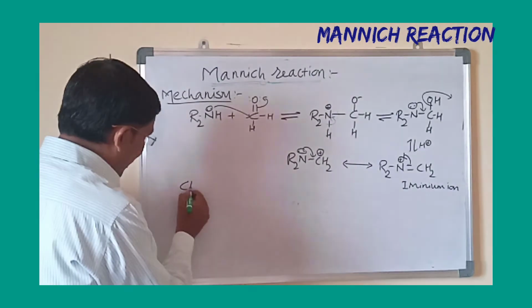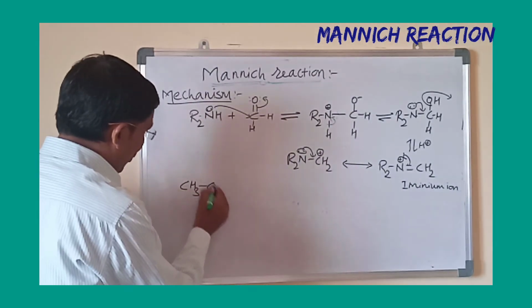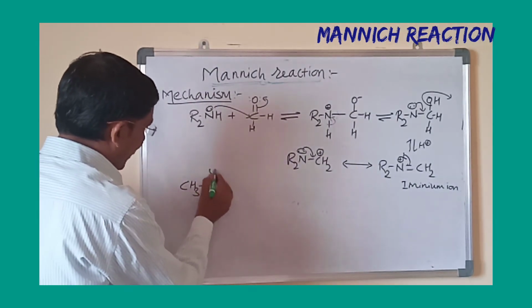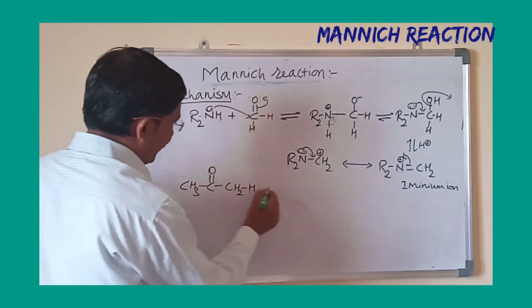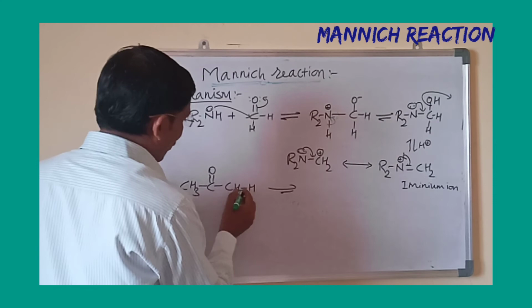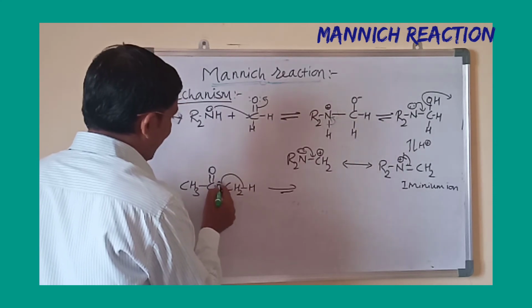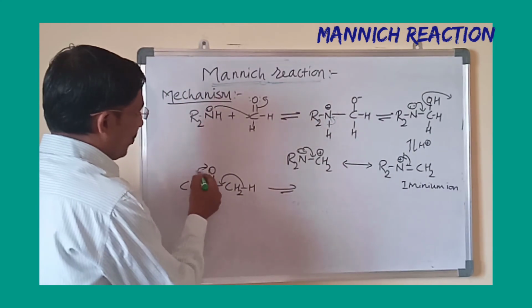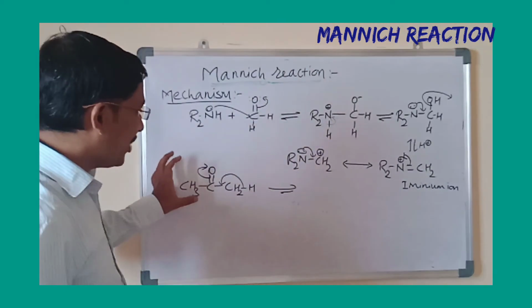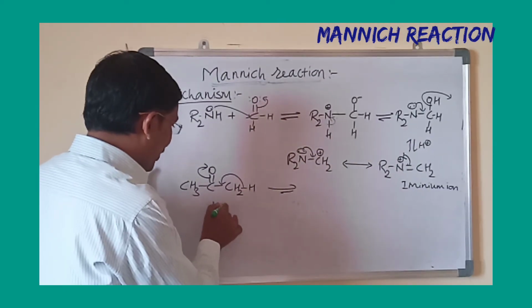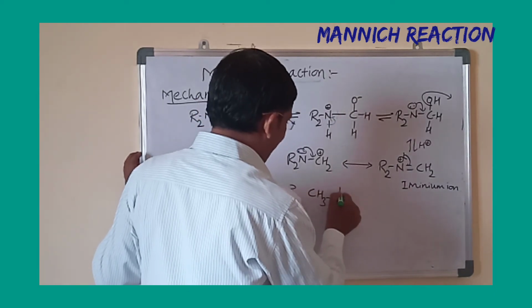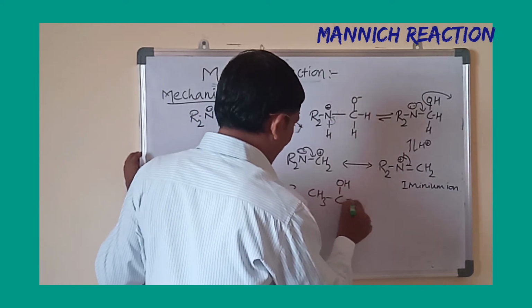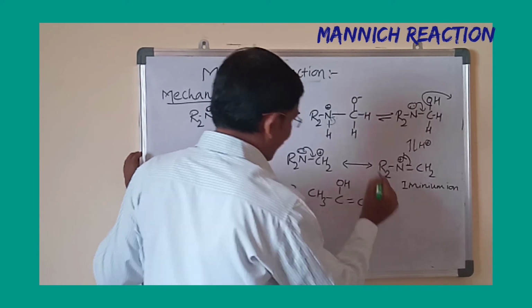The acetone, CH3-C=O-CH3, undergoes keto-enol tautomerization. These electrons shift here and the pi electrons go towards O minus, so the keto form is converted into the enol form, that is CH3-C(OH)=CH2.